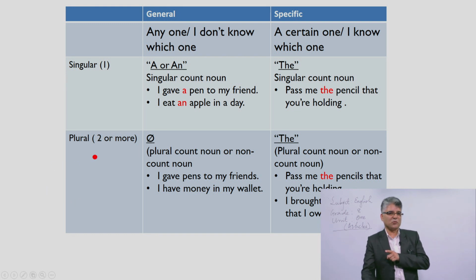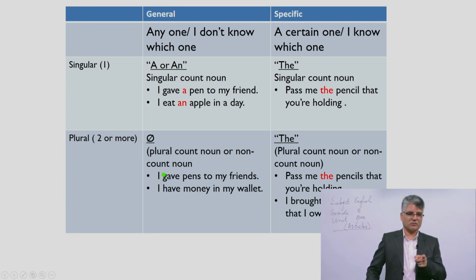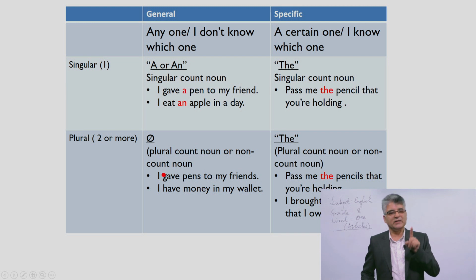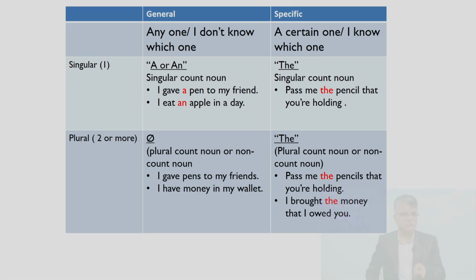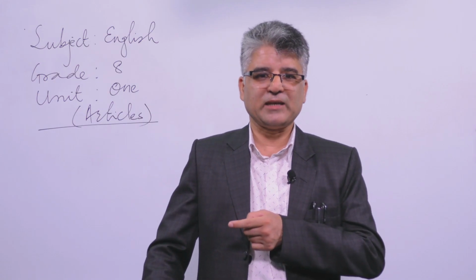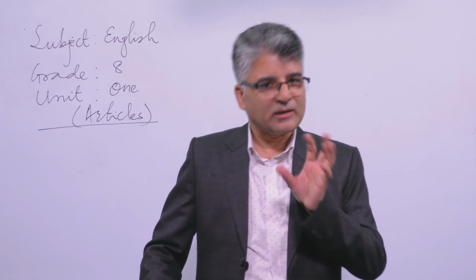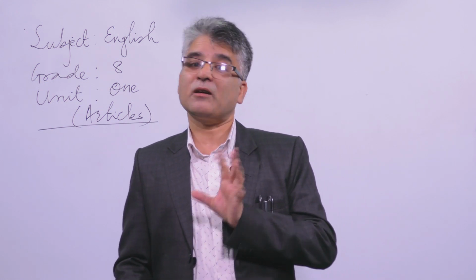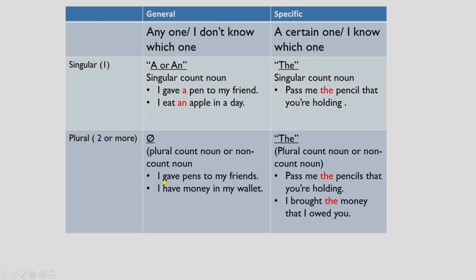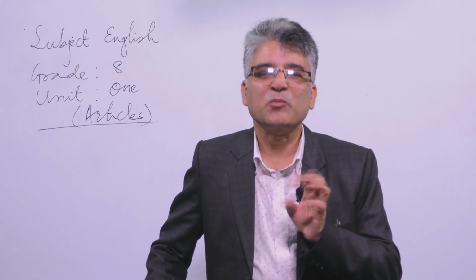So for the case of plural, where the noun could be two or more, it indicates two or more than two. In that case, we see the case could be different for countable nouns or non-countable nouns. Let's see one example. I gave pens to my friends. Pens, yes, there are pens. That means they are countable, but they are plural.